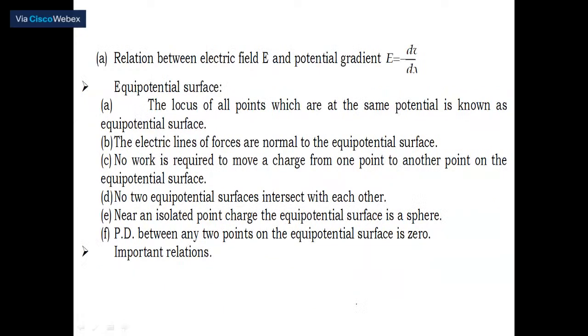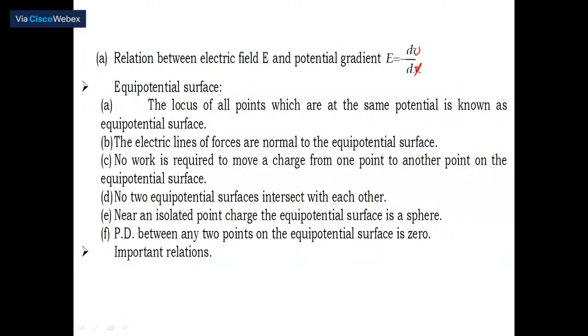Next, here also I have given some relations just to remember. The relation between electric field and potential: E is equal to minus dV divided by dx. Please make sure it is dV divided by dx. The negative sign indicates a negative potential gradient. I have already defined it, but there is a point I have to clarify: equipotential surface.